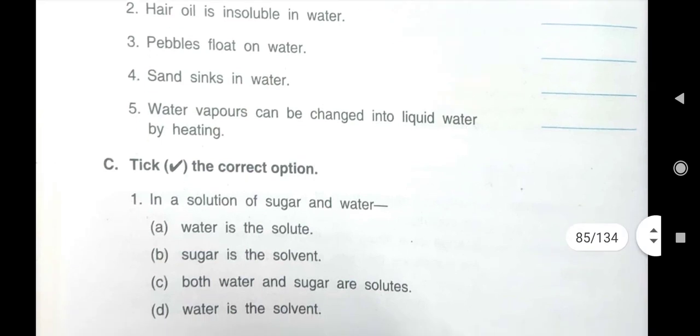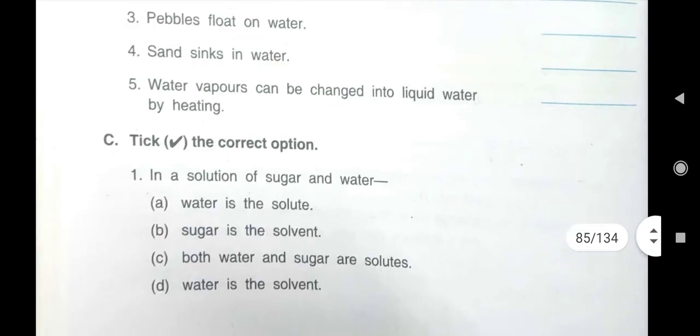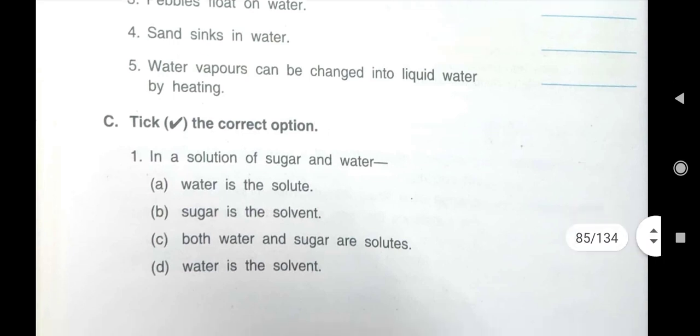Then: pebbles float on water. What did we see in that activity? Pebbles sink down in the water. So it will be false. Then next: sand sinks in water. That also we have seen in that activity. Sand sinks in water. That is true.